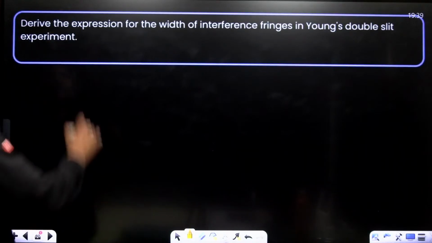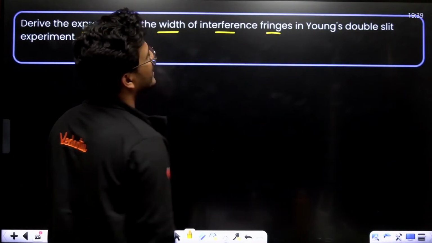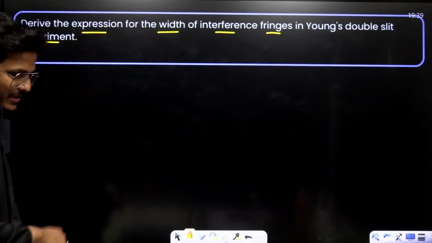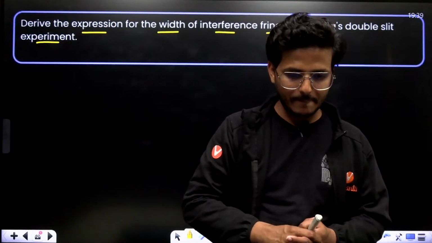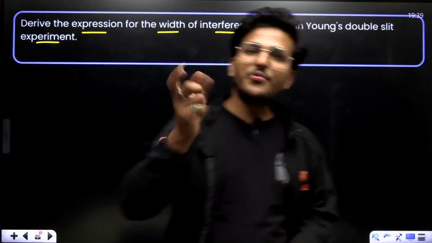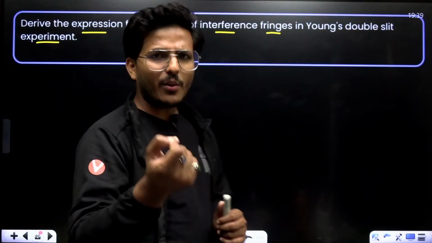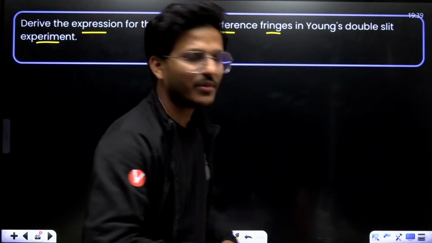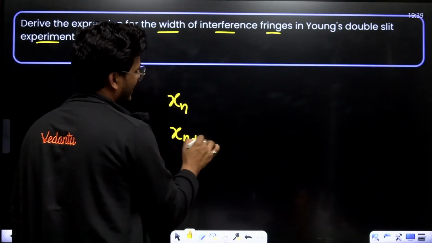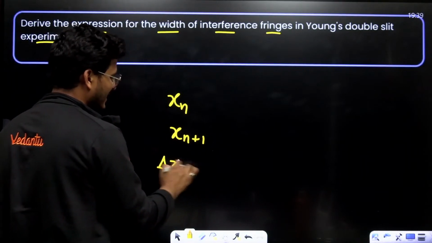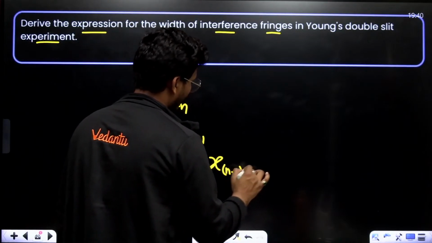Now, moving to next. Derive the expression for the width of interference fringes in Young's double slit experiment. Expression for the fringe width. How to calculate fringe width? Just put n1 and n2; we have to calculate x_n and x_(n+1). Now the fringe width, delta x, is basically x_(n+1) minus x_n.